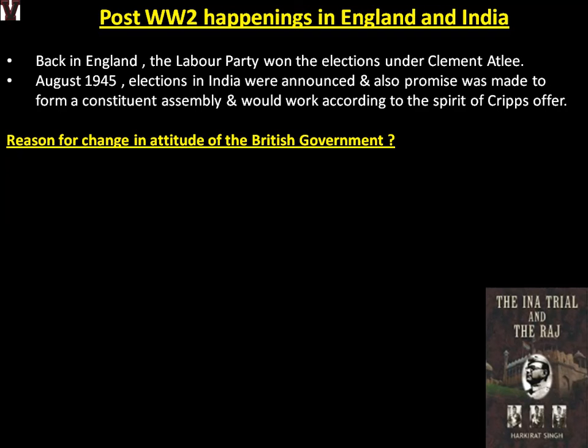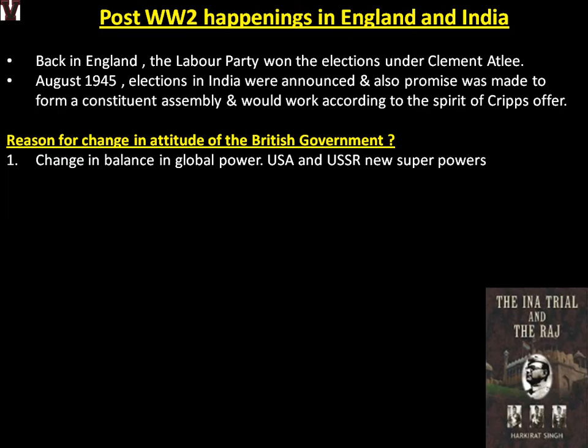Change in balance of global power. After World War II, Britain had lost its supremacy in the world map. Till then, England was the most powerful country, where the industrial revolution started, where all the richness was, and England was considered the supreme power of the world. But after World War II, USA and Russia became the two global powers. You will learn in world history later about their Cold War and all the stories about USA and USSR. So now Britain lost its relevance. They did not want to continue colonialism. They wanted to work on their government and their country.